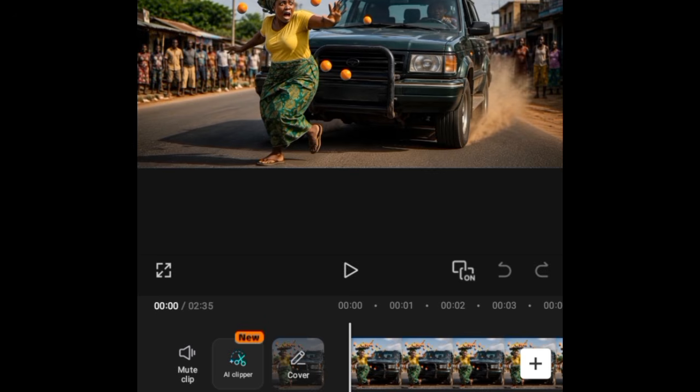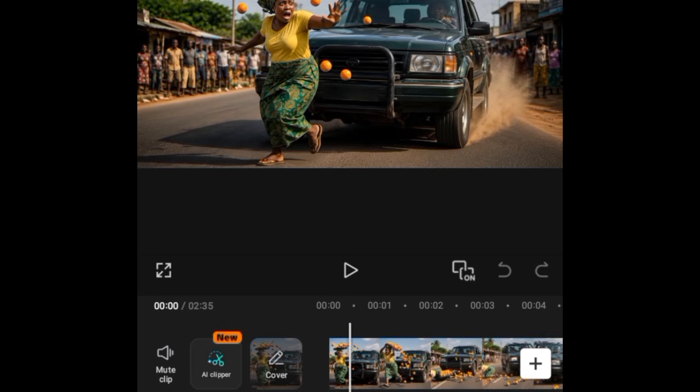I've marked all the clips scene by scene, and we have a 2 minutes 35 seconds video. Can you now see that this is actually a long video? And with this format, you can get to create long video. Yes, with this format, getting to switch emails and all of that.